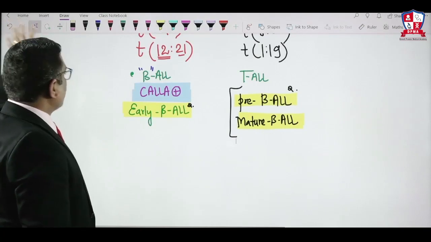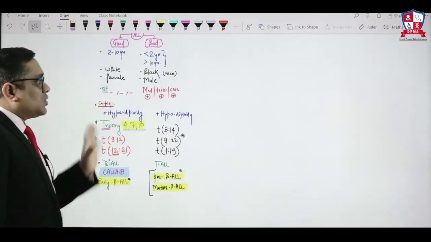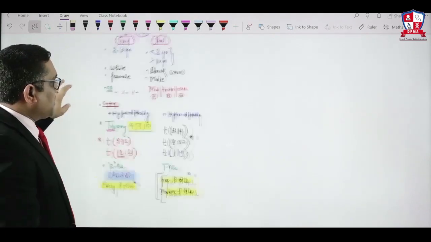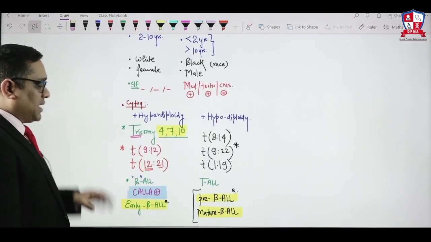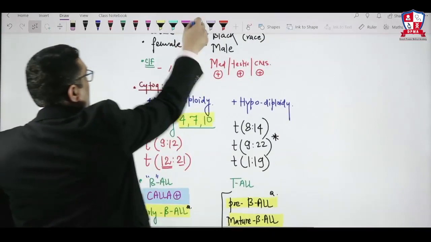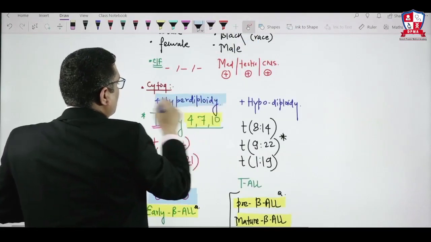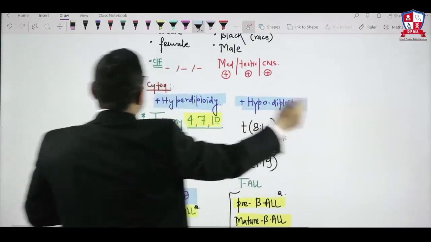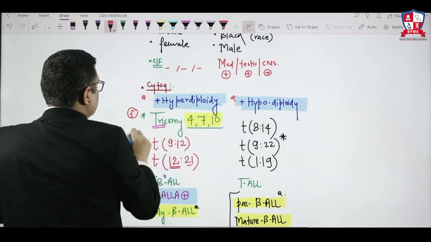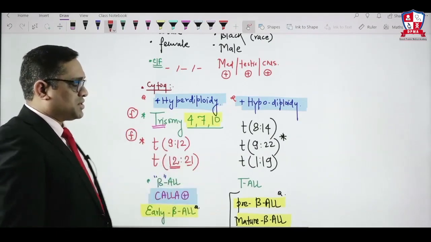So this table is very important. Before you go to any exam, I will suggest you must try to revise good versus bad prognostic features in a case of acute lymphoid leukemia, right? So that will be definitely a helpful thing in your exam. So this table is very important. You must revise. And one of the very frequently asked questions in older times used to be the hypo and hyperdiploidy. So hyperdiploidy is good prognosis, hypodiploidy is bad prognosis. So these are the older questions very frequently asked in All India exam. And trisomy and all these cytogenetic changes, I presume that this can be our future question in exam.